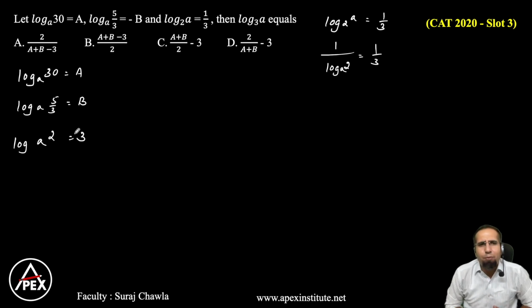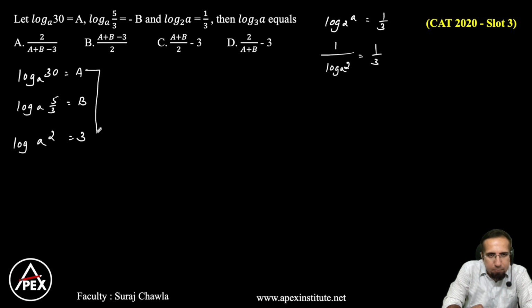Now why did I do that? Because if the first two are given in the base of A, I am also writing the third one in the base of A. Clear? Right? Now let's divide the first one and the third one. Let's divide the first equation and third equation. If I divide, what do I get? I get log 30 base A divided by log 2 base A is equal to A by 3.